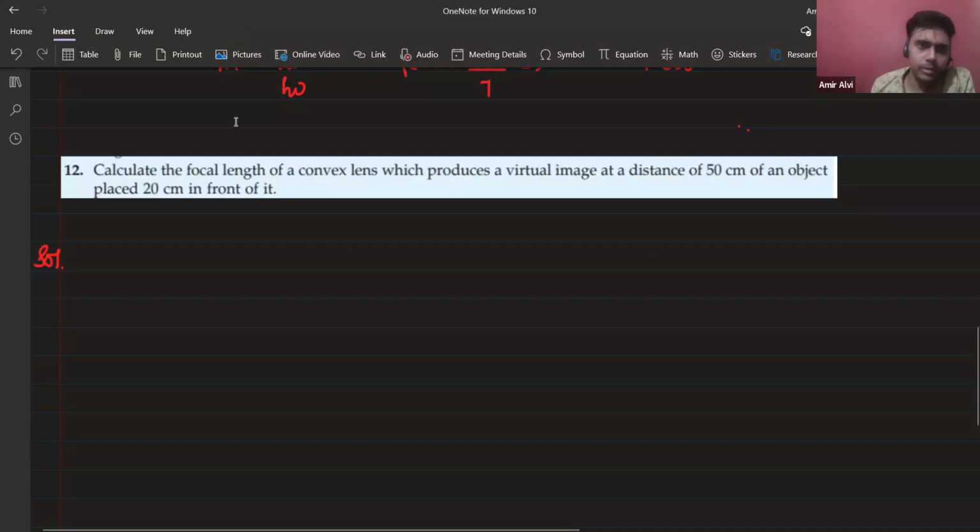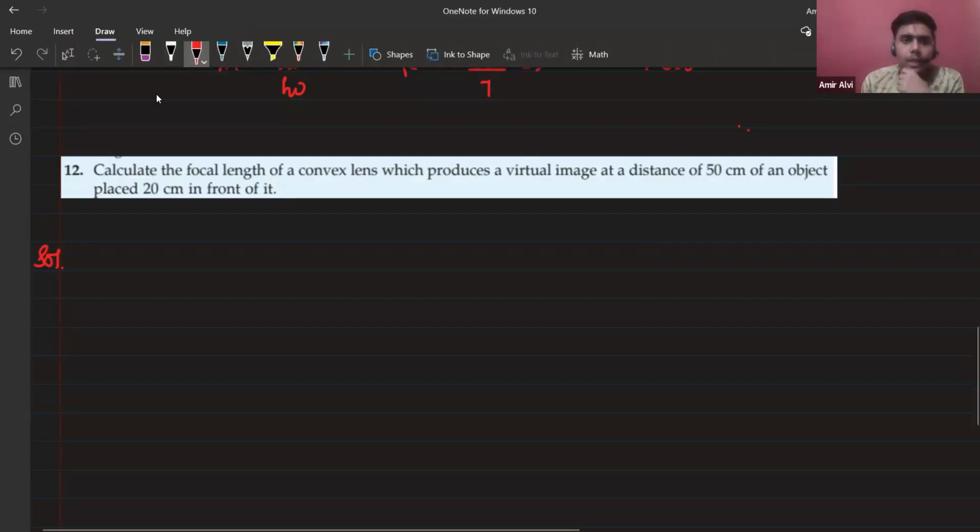Let's take this question first. The question is saying: calculate the focal length of a convex lens which produces a virtual image at a distance of 50 centimeter. Now tell me, which distance is given? Is it object distance, image distance, or what? This 50 centimeter, image or object? Yes, tell me. Image. And it's saying virtual image.